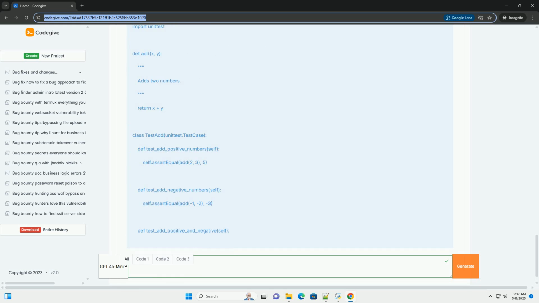8. Security considerations. Input validation: always validate input data to prevent injection attacks, buffer overflows, and other security vulnerabilities. Output encoding: encode output data to prevent cross-site scripting, XSS, attacks.